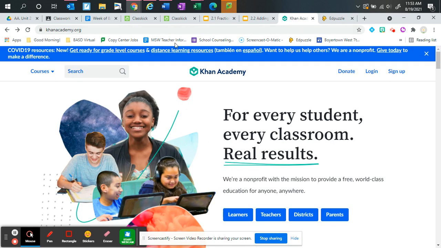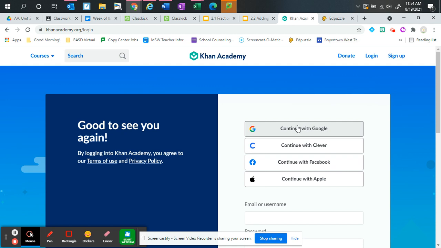One of the other platforms that we'll use this year is Khan Academy. We're not going to use it until the second week of school, but when you go to Khan Academy, you'll log in and then go ahead and continue with Google, and you'll use your @student.boyertownasd email address for that one.